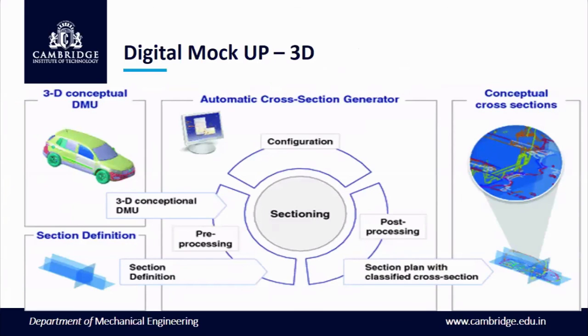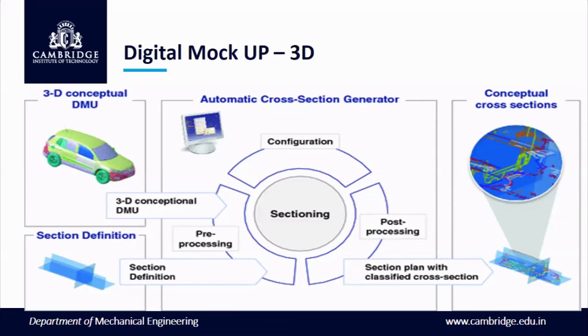This is one of the flow block diagrams where you can see the 3D concept of digital mockup. Whenever a virtual product is converted, the description goes into the digital mockup. Digital mockups give you all the virtual product descriptions, because a virtual product gives you different views, and every different view is very important.